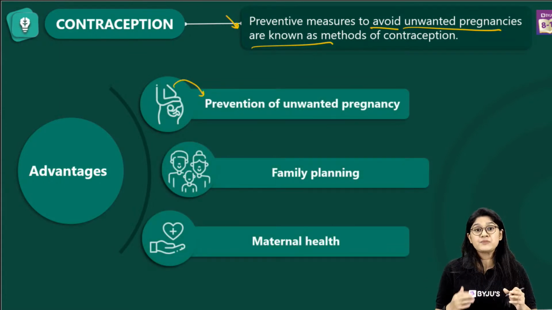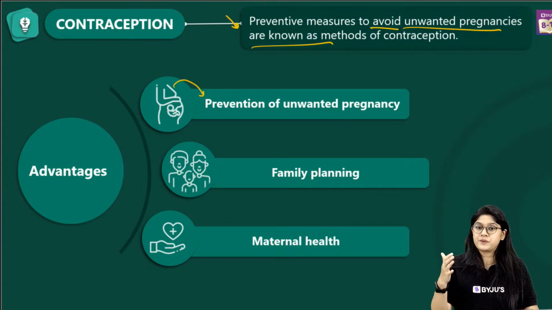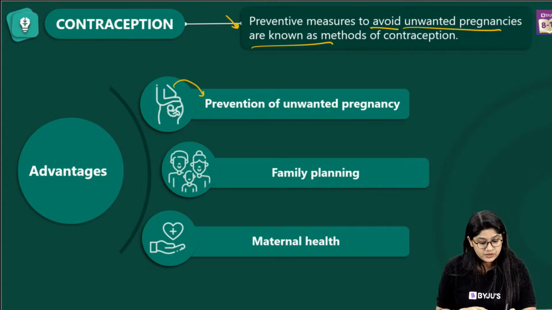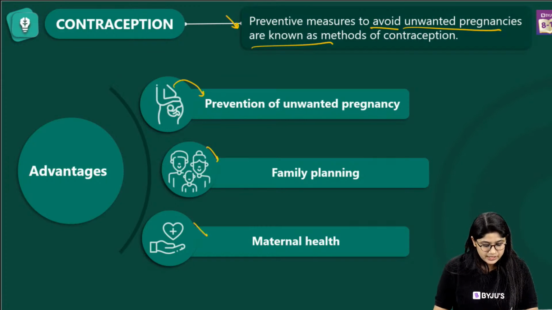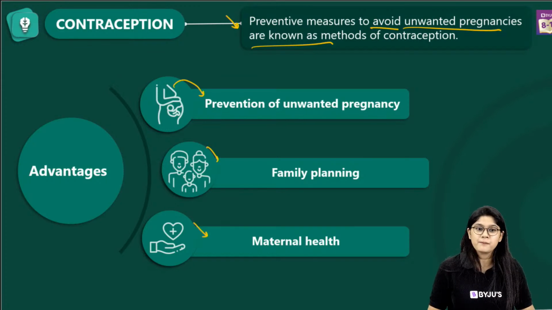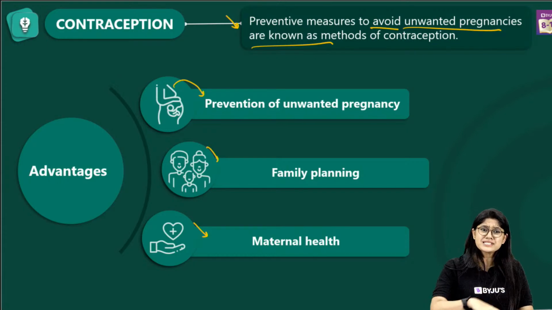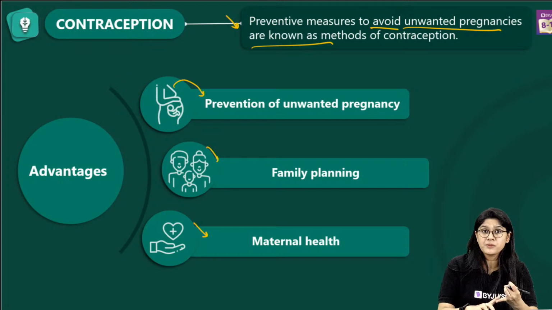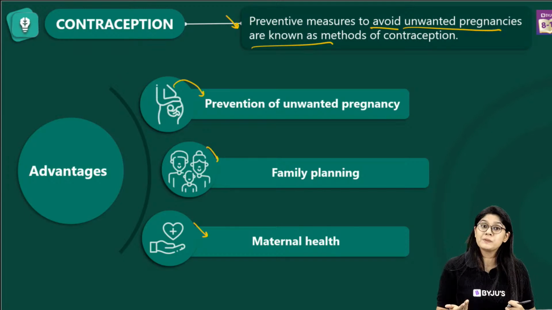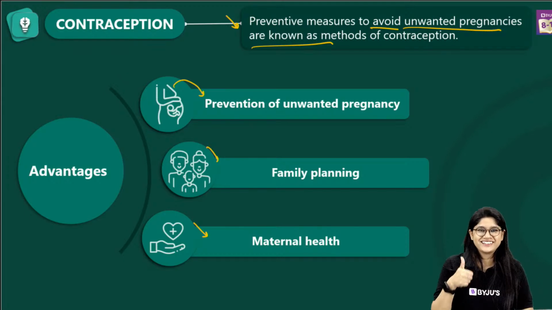Contraception can actually help to prevent unwanted, unplanned pregnancy. It helps in family planning and provides good health to the mothers, right? So this is how you can write the answer. And if the question asks us to talk about the different types of contraceptive methods, you can definitely write about the barrier method, chemical method, hormonal method, and the surgery method. Very good, right?